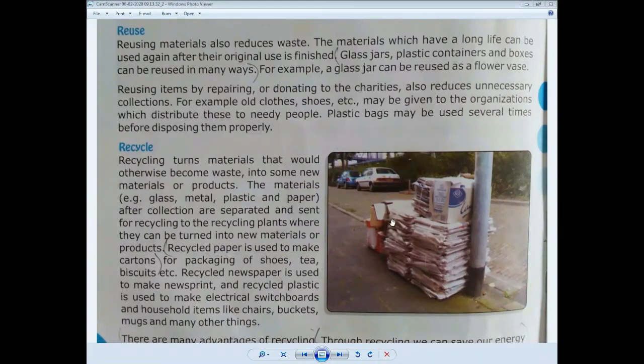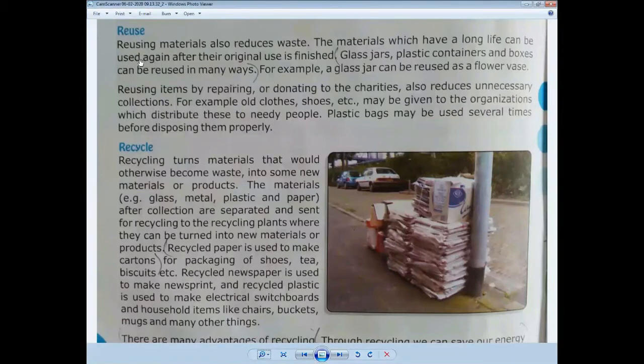And we can also use these plastic bags for making recycled items.